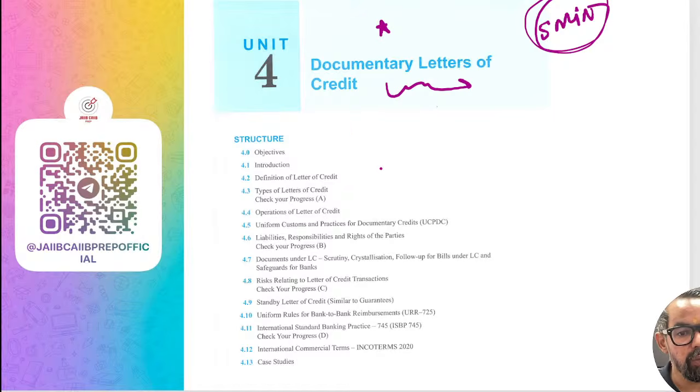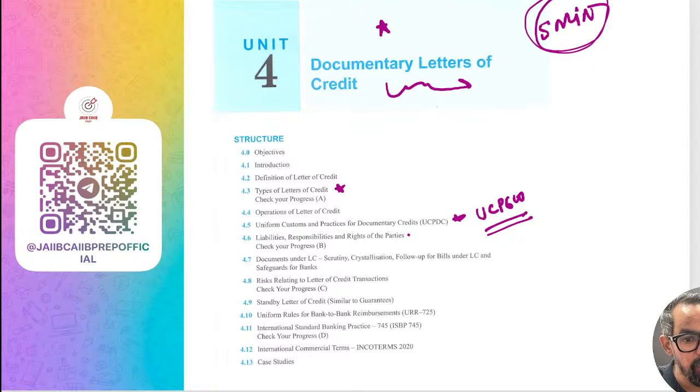So here the important areas basically, one area which is easy and doable, which is types of LC. We have UCP 600, that is a bit important from this one, right? UCP 600. So please go through those amendments or the new things which come under this one.